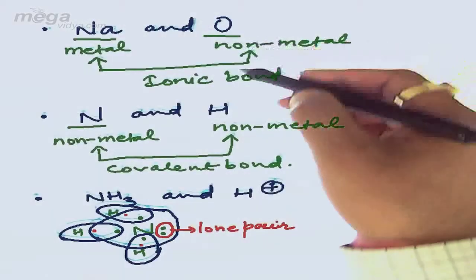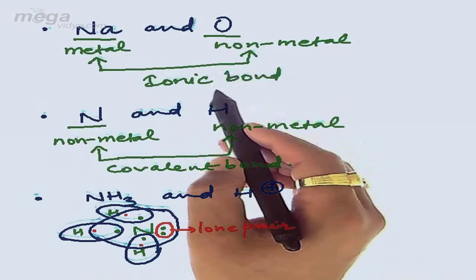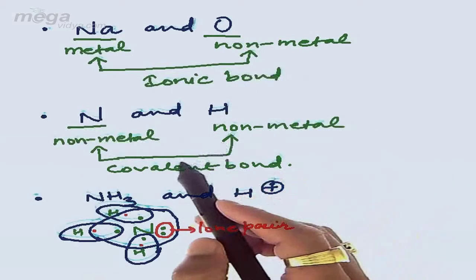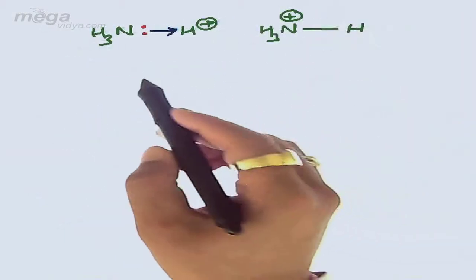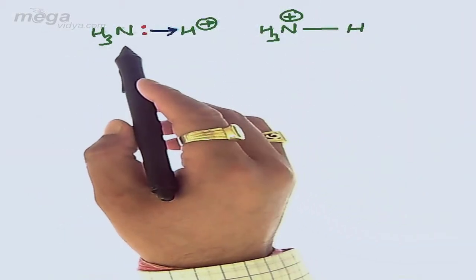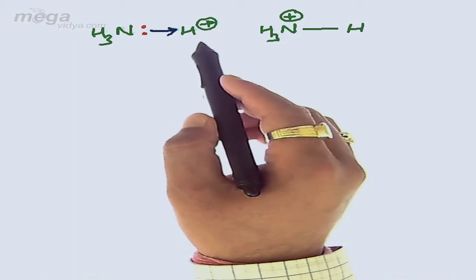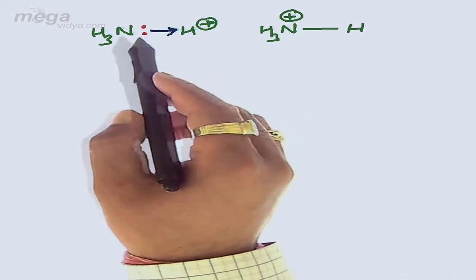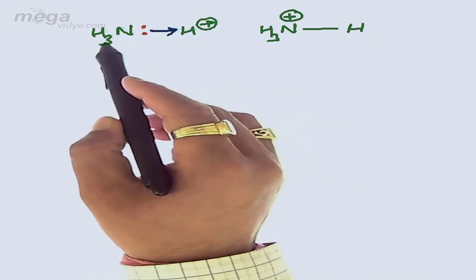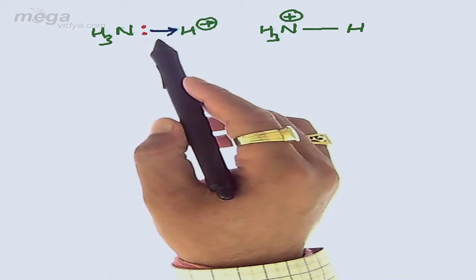So in these three examples, starting with sodium and oxygen, we found that the type of bond was ionic. In the second, we had nitrogen and hydrogen, where the possible bonding was covalent bonding. And in the third, we had ammonia, NH3, and H+, where H+ was electron deficient, requiring 2 electrons, that is a pair of electrons, to get stabilized, which it shares from nitrogen belonging to NH3, forming a coordinate bond. So ionic bond, covalent bond and coordinate bond are now totally well known to us.